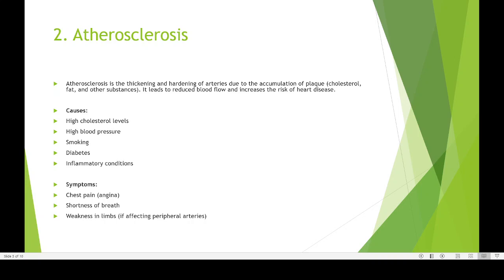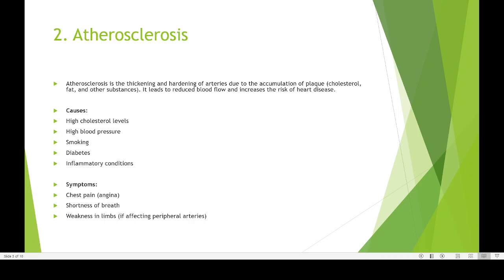Then we have diabetes. Diabetes is a disease that can affect any part of your body, so controlling diabetes is important because it has an impact on every system in your body. Then we have inflammatory conditions, which also lead to this.